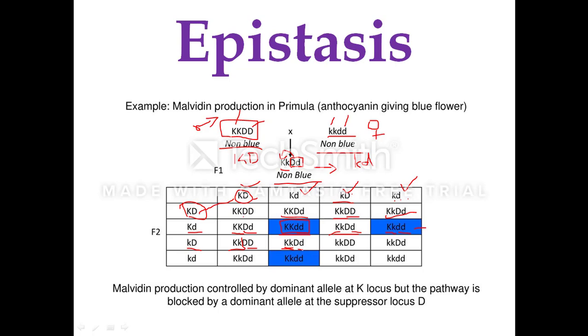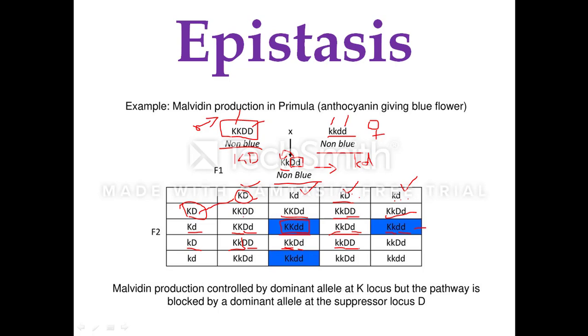That is heterozygous condition for both epistatic and hypostatic gene, which results in the absence of the pigment. Similarly, when small k and capital D containing gamete fuses with the small k and capital D containing gamete, here the hypostatic gene will be in the homozygous recessive condition and the D epistatic gene will be in the homozygous dominant condition.